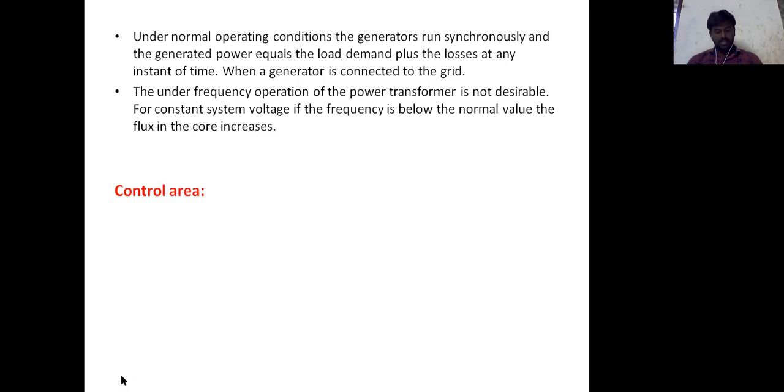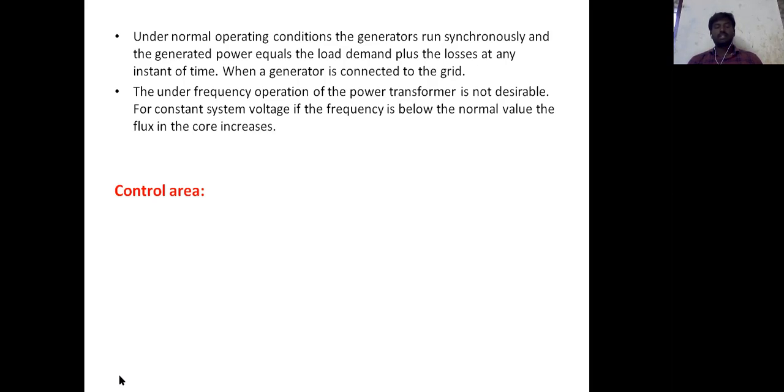Under-frequency operation of a power transformer with constant voltage leads to saturation. So load scheduling is done with the help of under-frequency relays, which automatically disconnect blocks of loads. There may even be damage to the transformer winding due to overload, because once the core losses increase, the transformer windings are burned.